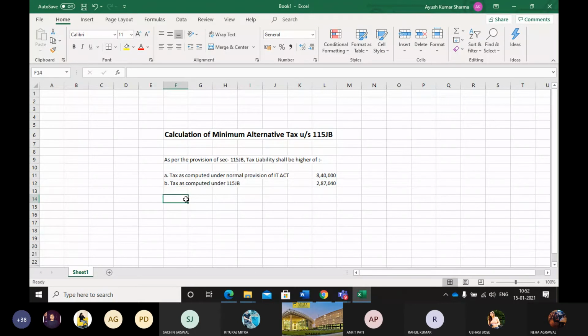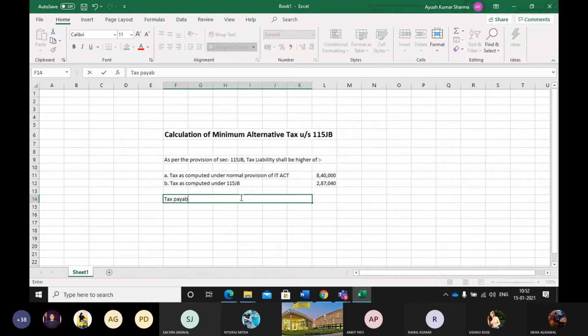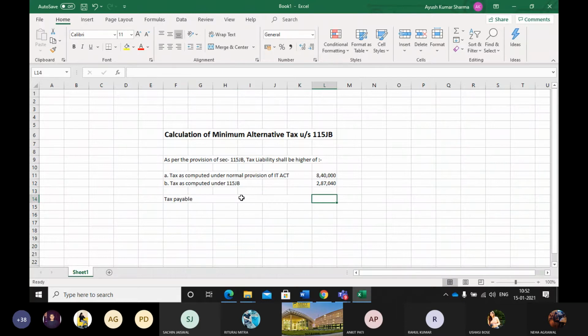Therefore the final tax payable will be equal to the higher of the two.